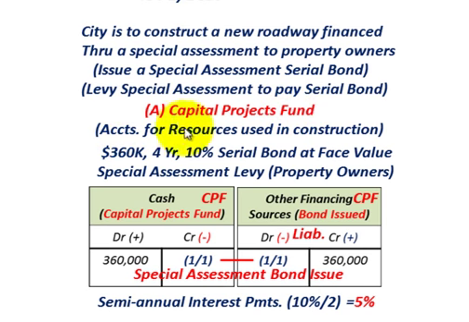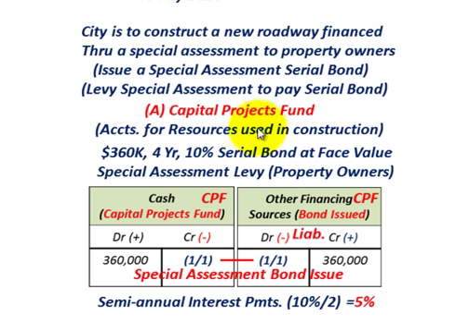Again, this is where we account for the resources used in the construction. The city is going to issue a $360,000 4-year 10% serial bond at its face value. Serial bonds are issued at face value. And there's going to be a special assessment levy to the property owners. That is, the city's going to issue the bond and collect the money on the bond, but the property owners are going to pay off the bond along with the interest that's due.